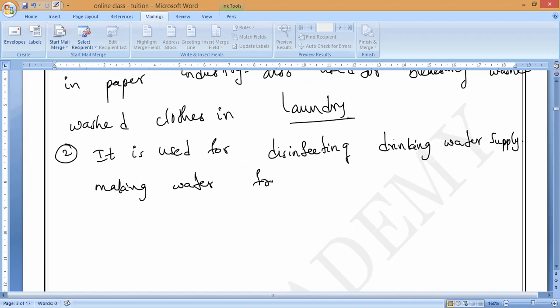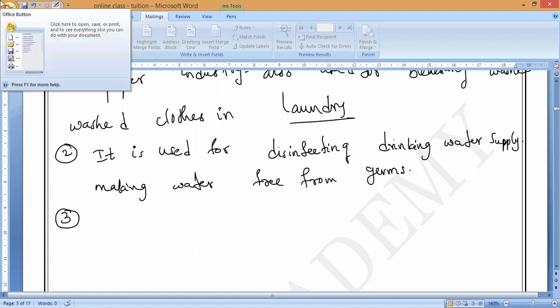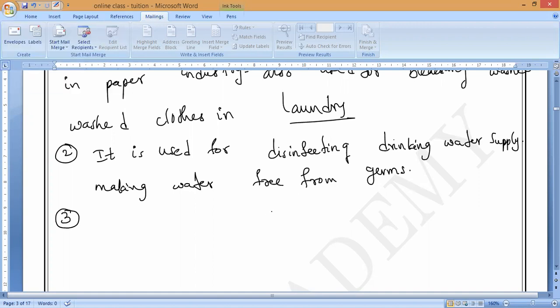Sir, for corona they use it for water also? Yes, everywhere. All municipalities use it. Even during this corona time, so many tons of bleaching powder were poured on the roadsides and municipality areas. Have you even noticed it? Is it correct? Next, this is the main important part.